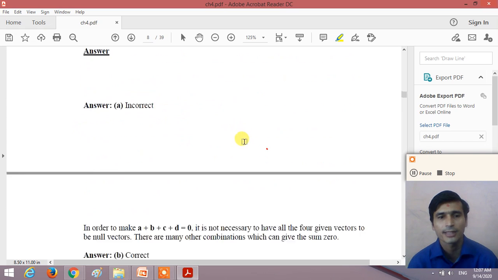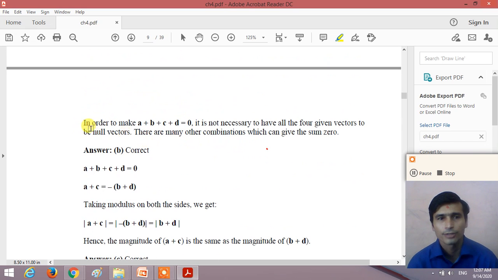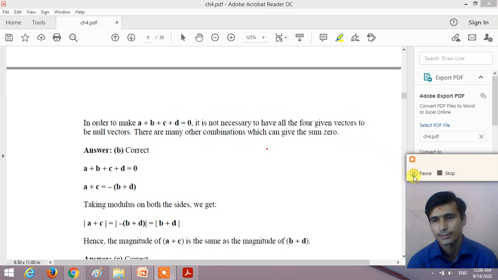So this statement is incorrect. In order to make vector A plus B plus C plus D equal to 0, it is not necessary for all four given vectors to be null vectors. There are many other combinations which give a null vector.